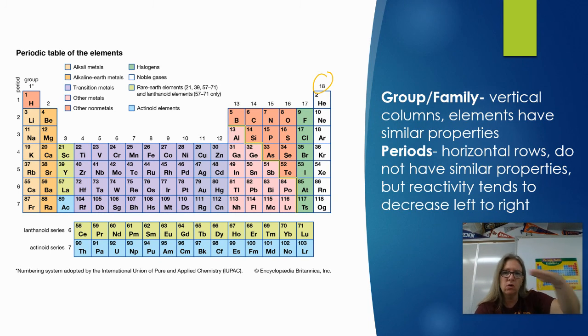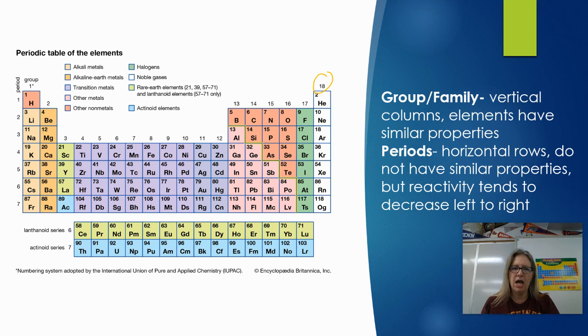They're rows. They go back and forth this way, and they don't share any similar properties, okay? But there is a pattern of reactivity. As you go from left to right on the periodic table, the reactivity tends to decrease a little bit. Because as you go, you're increasing the number of valence electrons, and the more valence electrons you have, the more stable you are, and the less necessary it is to react, okay?